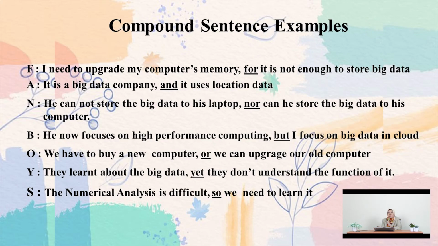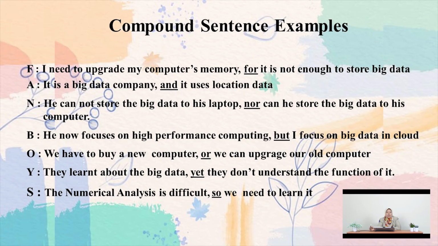Okay, the next example is using or. We have to buy a new computer, or we can upgrade our old computer. The first independent clause is "we have to buy a new computer," and the second independent clause, or second simple sentence, is "we can upgrade our old computer."